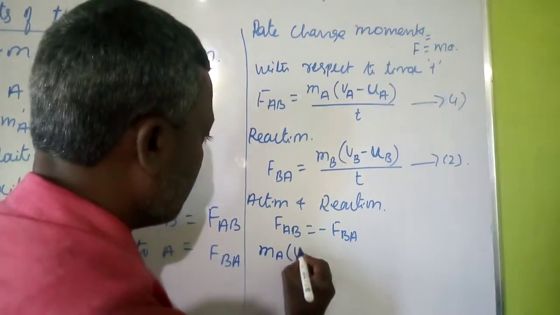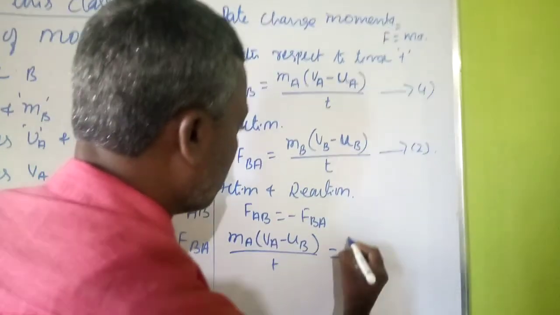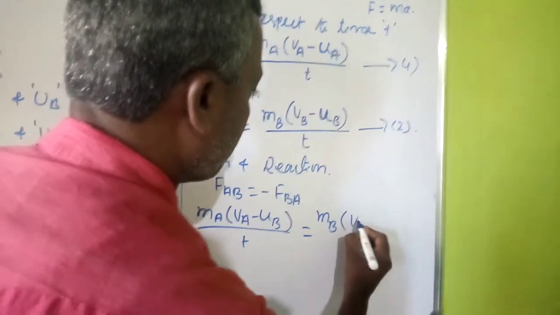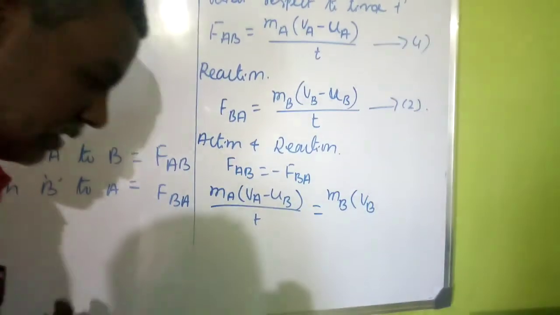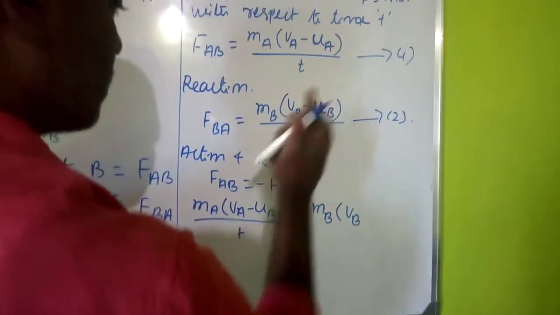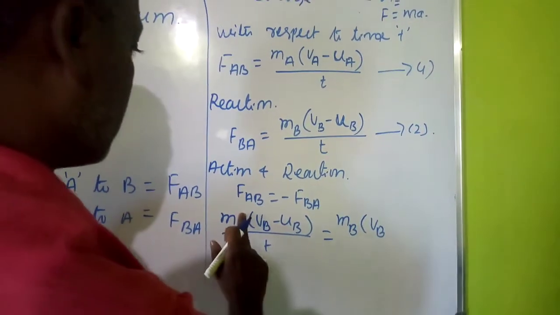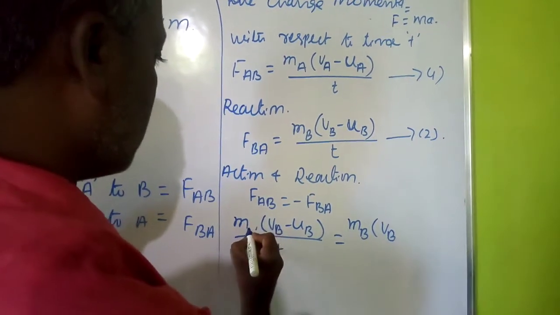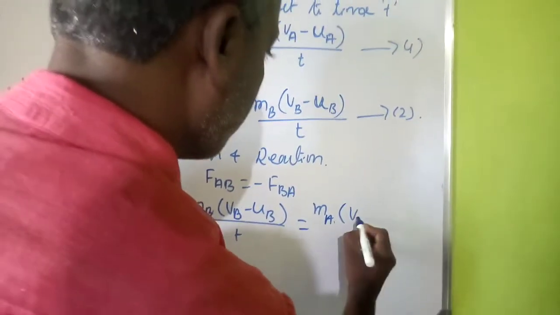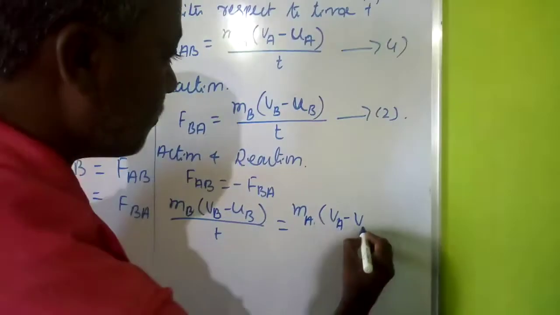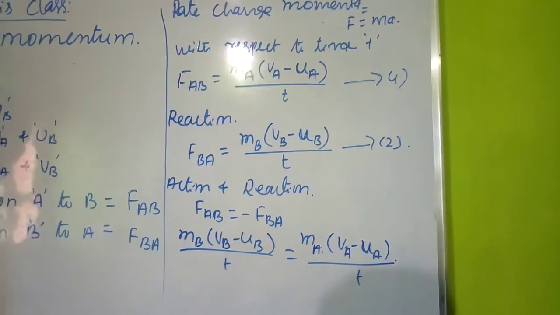MA into (VA minus UA) divided by t is equal to minus MB into (VB minus UB) divided by t.